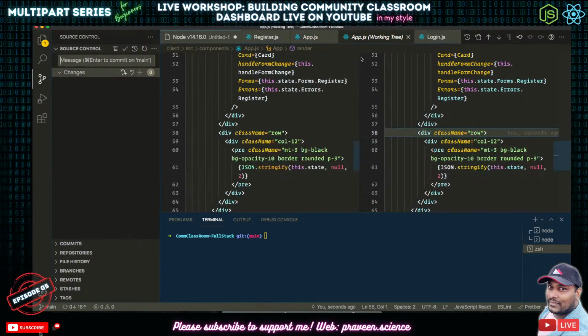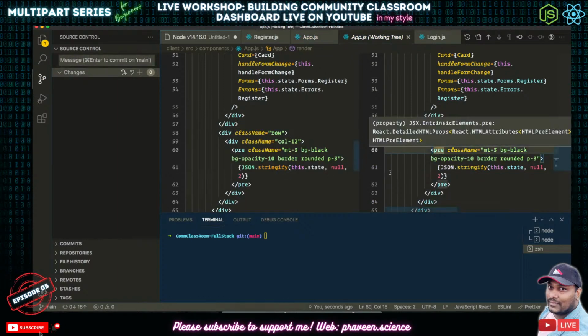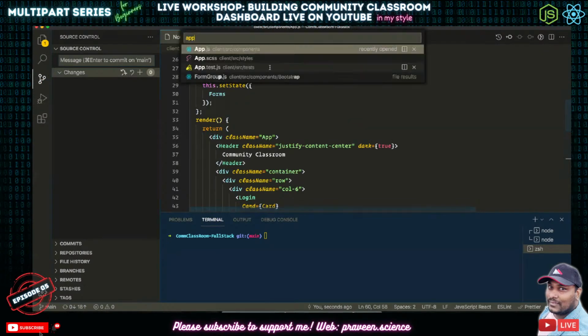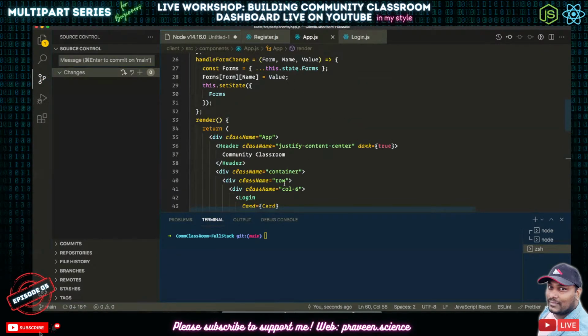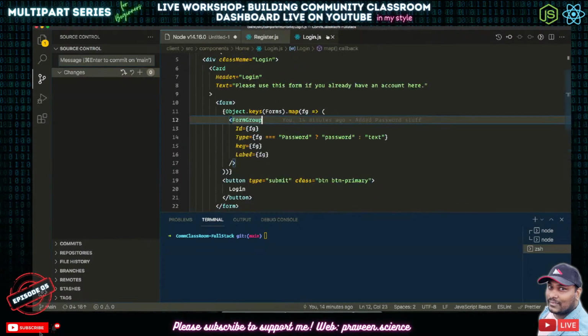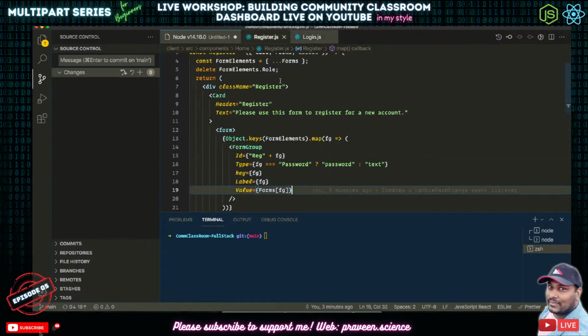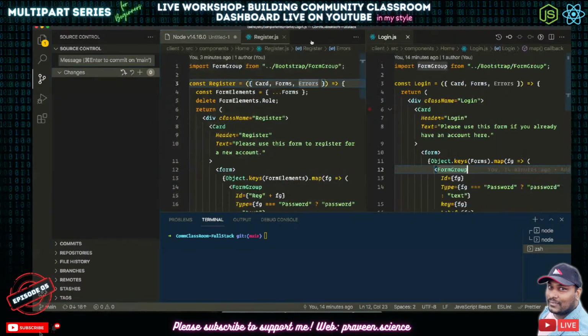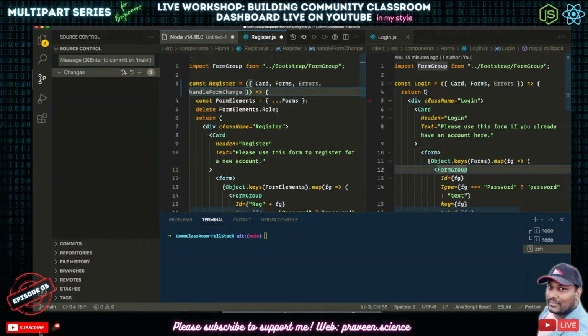Now what I'm going to do is, in our app.js we sent this handle form change, right? So handle form change will be included in these two things. So if I open this here, after the errors, I'm going to put handle form change.